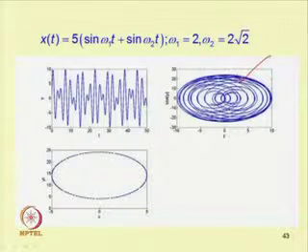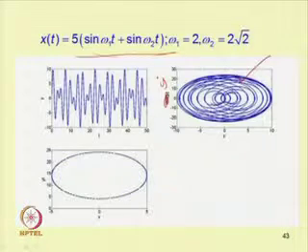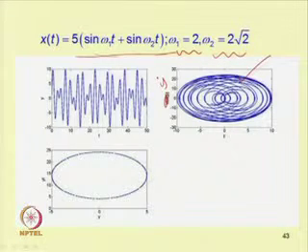This is the phase portrait, that is y dot versus y, and this is for another case, x t equal to 5 sin omega 1 t plus sin omega 2 t, where omega 1 equal to 2 and omega 2 equal to 2 root 2.